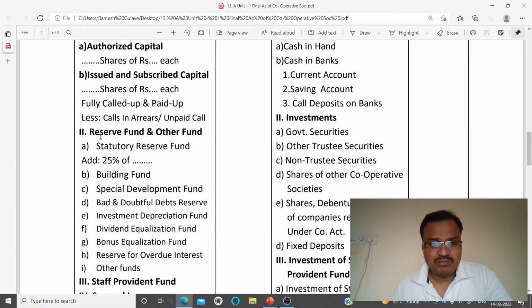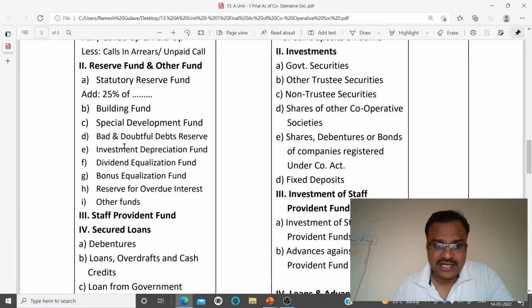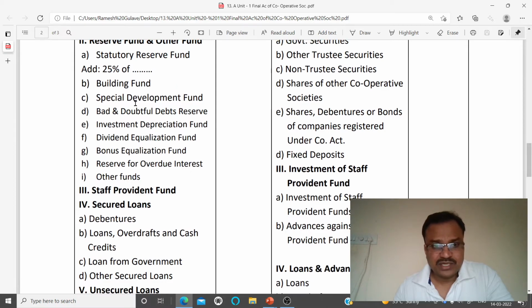Then the next point is related to reserve fund and other funds. Okay, so here we have to record all the funds. First we have to record the statutory fund and add 25% of the profit of the current year. Similarly, then we'll record the other funds like building fund, special development fund, bad and doubtful debts reserve, investment depreciation fund, dividend equalization fund, bonus equalization fund, a reserve for overdue interest, etc. Right?